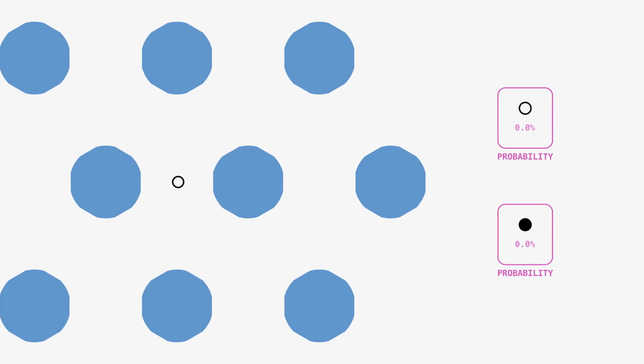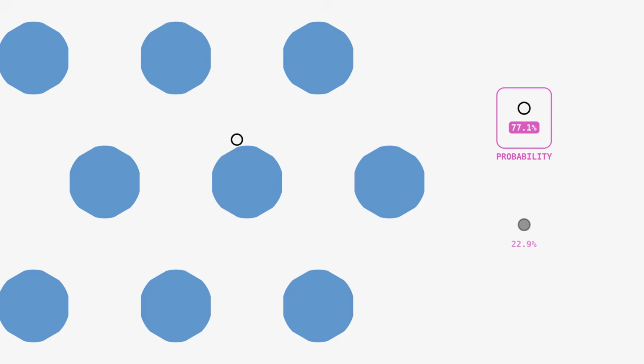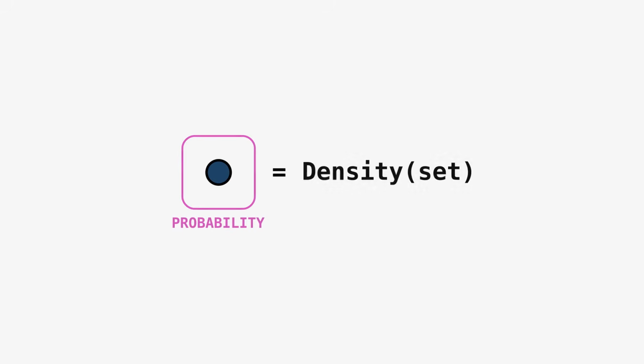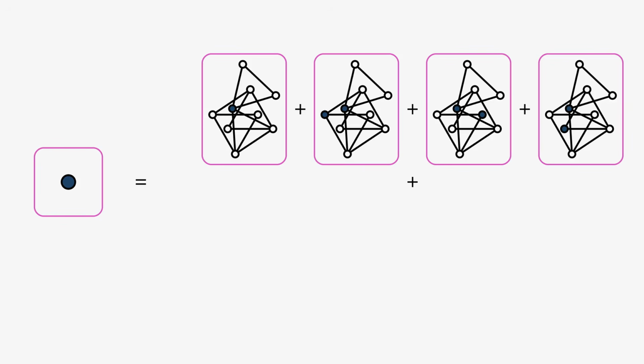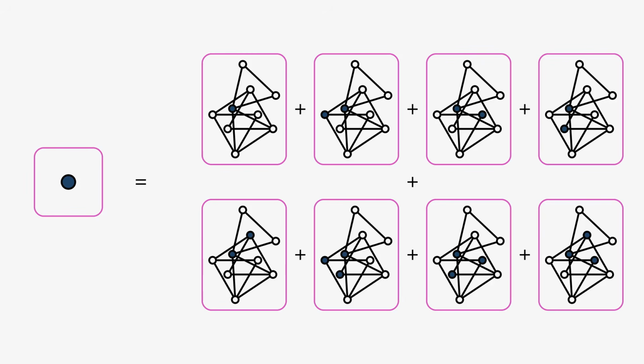Okay, but what does all this have to do with the density of our one avoiding set? Let's repeat the random dropping from the previous scene, but this time using a probe with a single vertex. The probability that this probe is blue is simply the density of the one avoiding set. And thanks to our rules, that quantity can be written up by summing up some of our variables. Now we can ask, when the probabilities satisfy all our rules, which values of the blue set's density are possible?